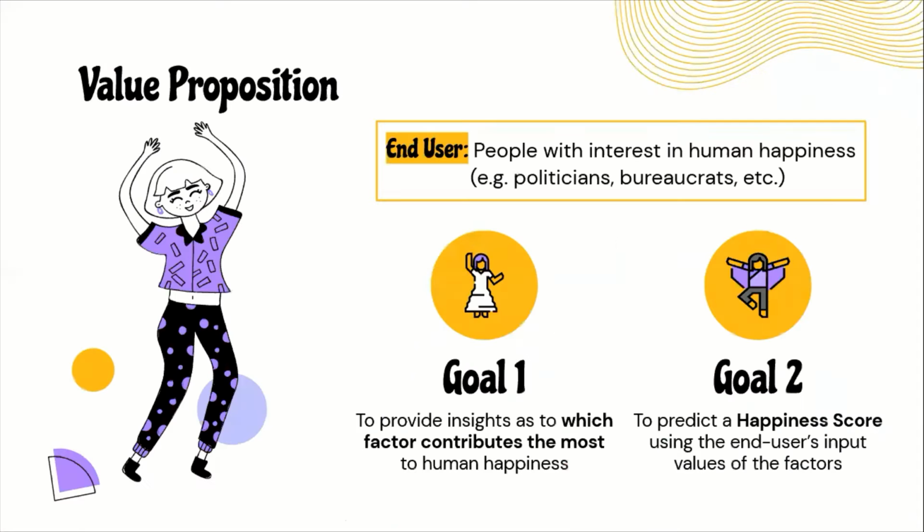So our decision support system is trying to solve the lack of understanding of how various factors affect human happiness. We came up with two main design objectives, which are 1. To provide insights as to which factor contributes the most to happiness, and 2. To predict the score with the user's input values of the factors. With our DSS, we hope that users will be able to design and deliver public policies that raise happiness as much as the current policies raise the average income.